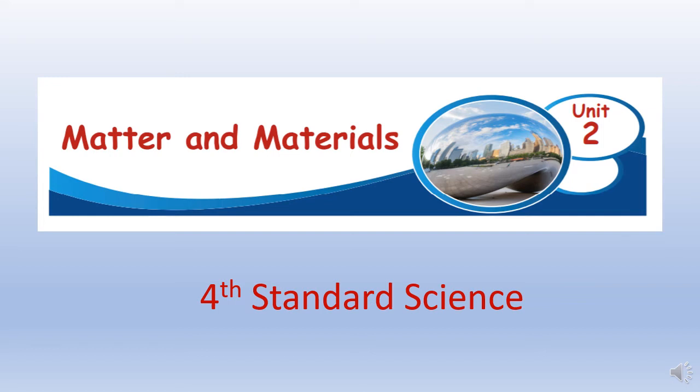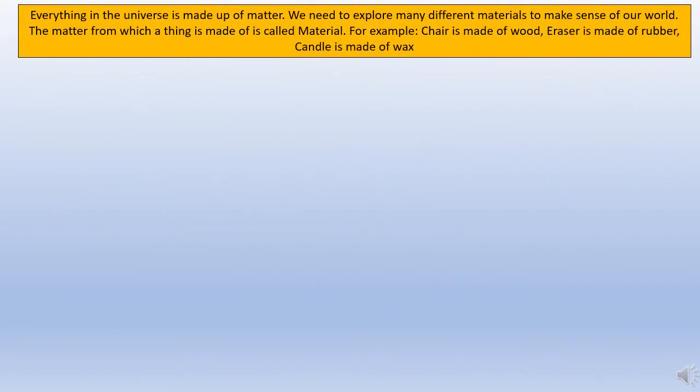This is Matter and Material, Unit 2, 4th Standard Science. Okay, here we are going to talk about what is matter and what is materials. So, everything in the universe is made up of matter, and the matter from which a thing is made is called material. Now, the examples are here.